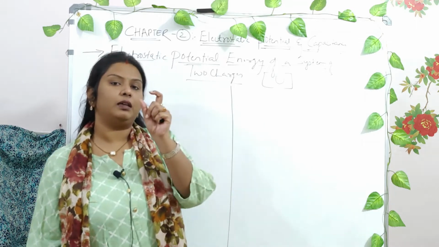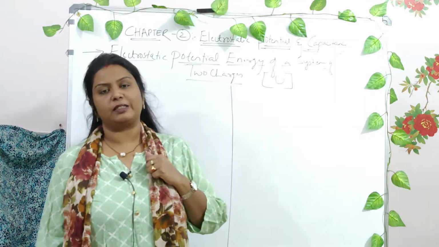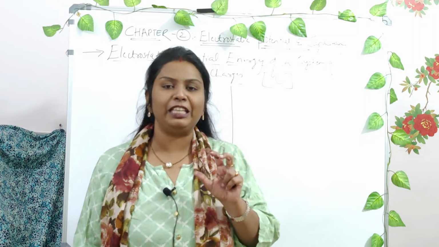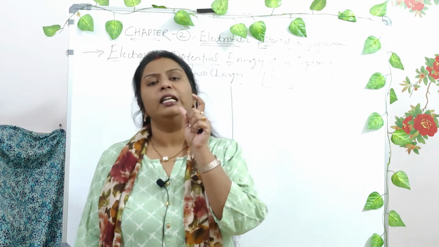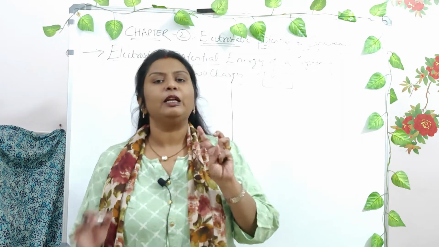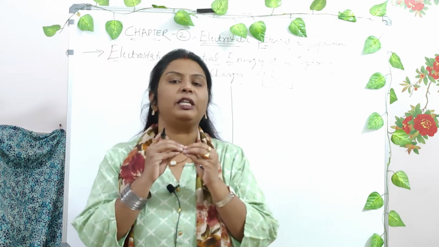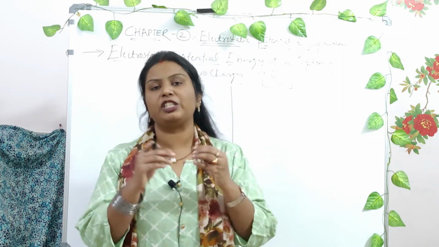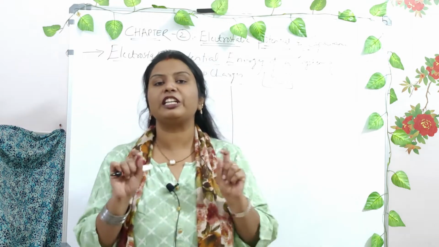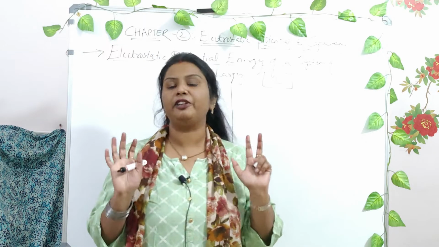Say, for example, you have a charge placed at infinite distance. Why do I say infinite distance? Infinite distance doesn't mean that the placement of the charge is very far. It only means a region where no energy is acting on that particular charge. There are no energies at all acting, and hence the electric field at that region remains zero, and hence that region is called the infinite region, right?